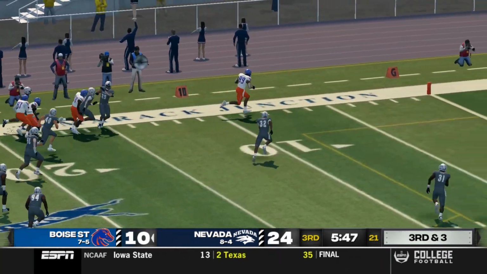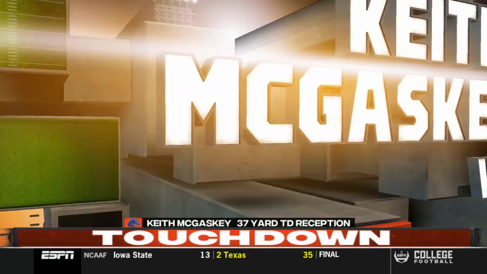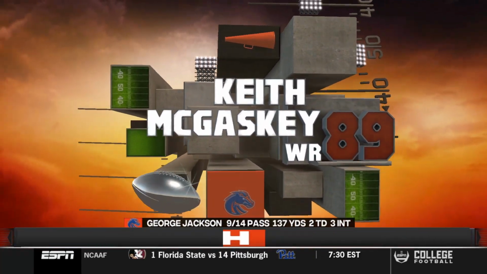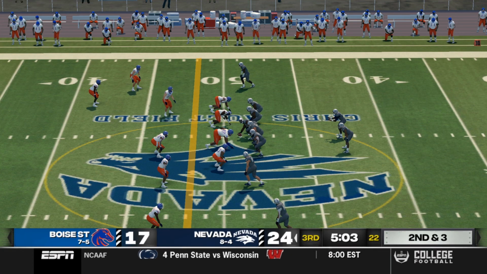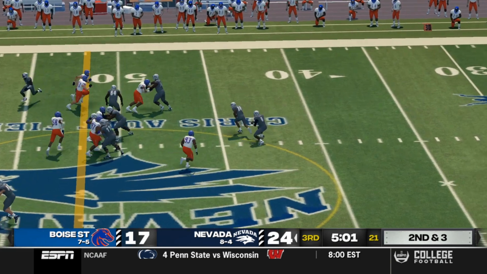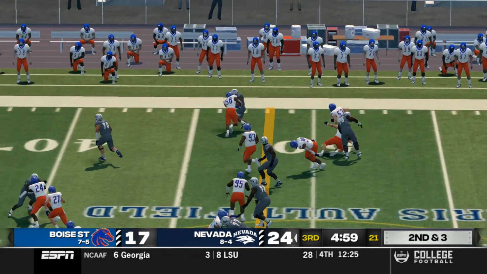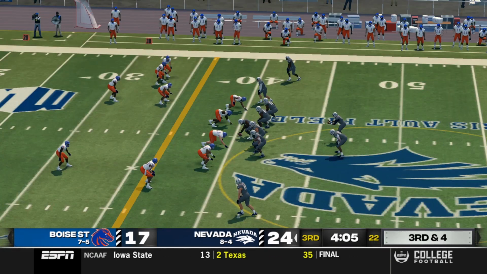Jackson able to get it to his receiver here, Keith McGaskey, and he gets a 37-yard touchdown. So Jackson able to do something to start this half. 24-17. Now Nevada with the football. Zacho Duncan with a 5-yard run.